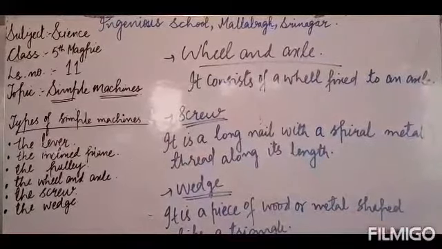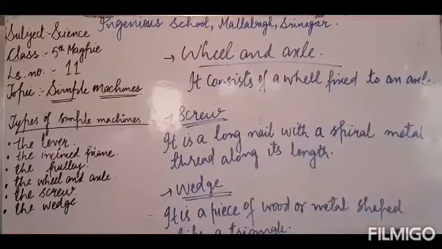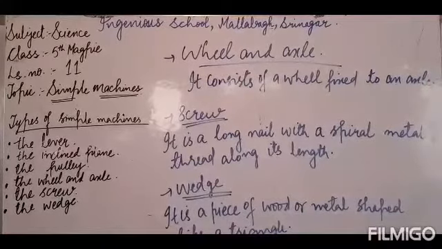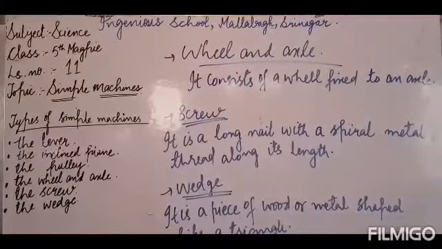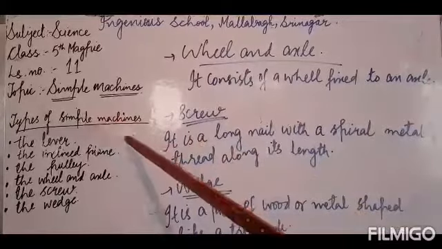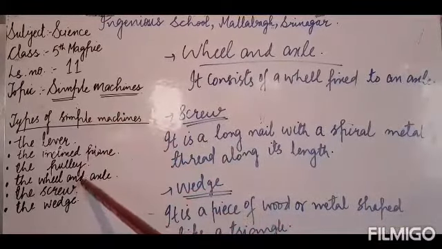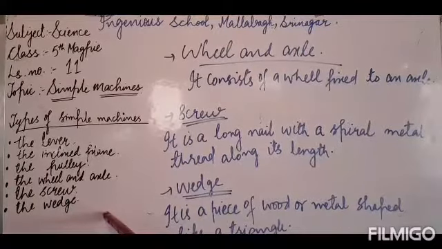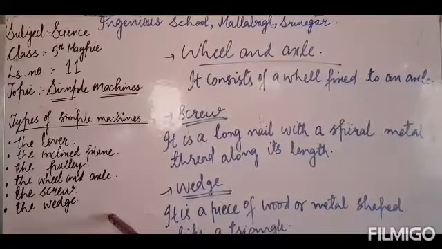Now here is an activity for you. What you will do is, whatever simple machines you find at home, you will classify them under different headings like the lever, the inclined plane, the pulley, the wheel and axle, the screw and the wedge. Got it? This is an activity for you. And this was all about your T1.